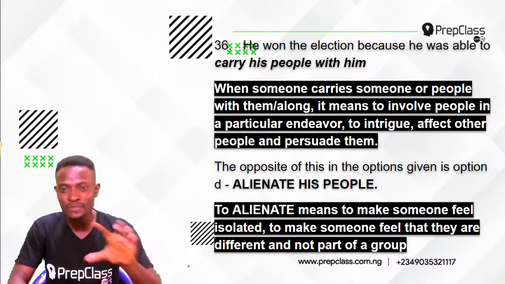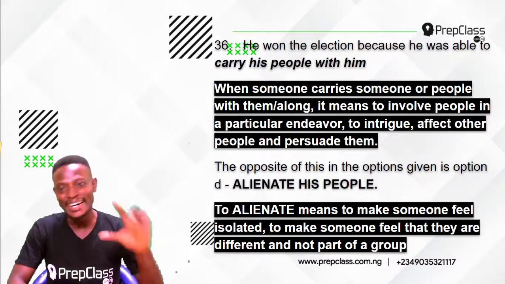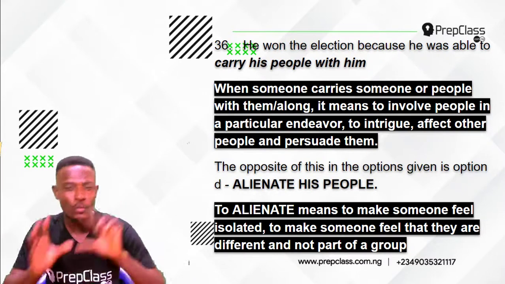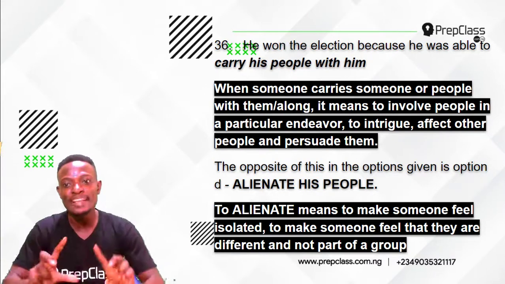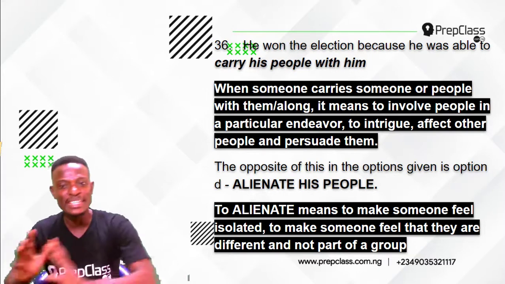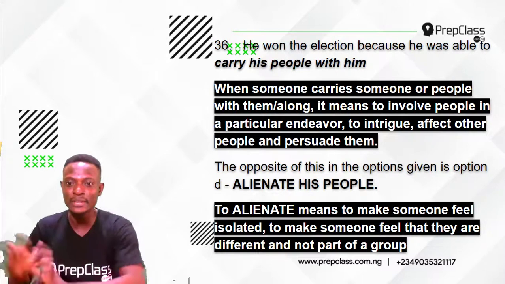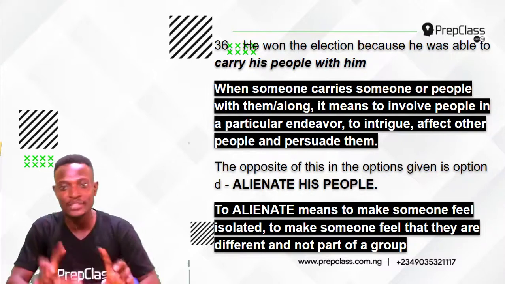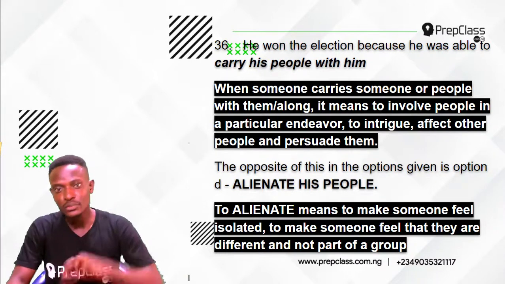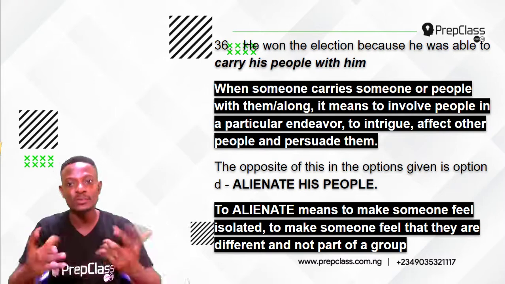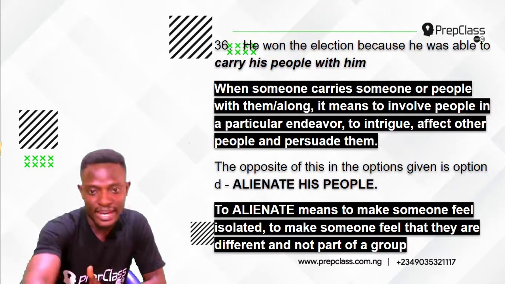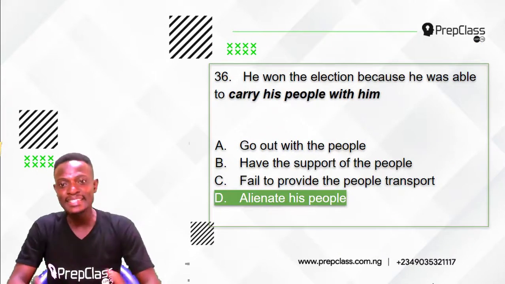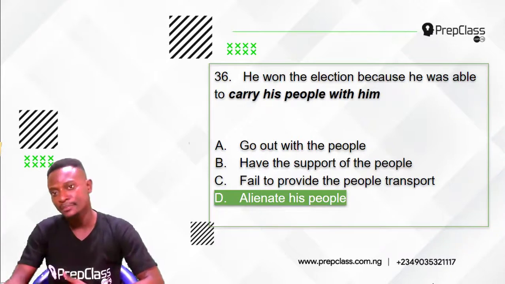Now, the opposite of these in the options given is option D, alienate his people. So what we would have is, he won the election because he was able to alienate his people. Now, alienate means to make someone feel isolated, to not involve, to make someone feel that they are different and not part of a group. So the opposite in meaning to carry his people with him, which means to involve, is alienate his people, to isolate. So the answer is option D, alienate his people. This is the option with the opposite meaning to carry his people with him.